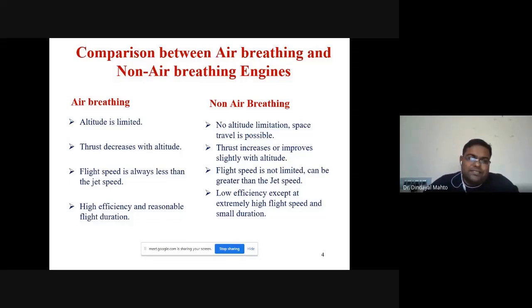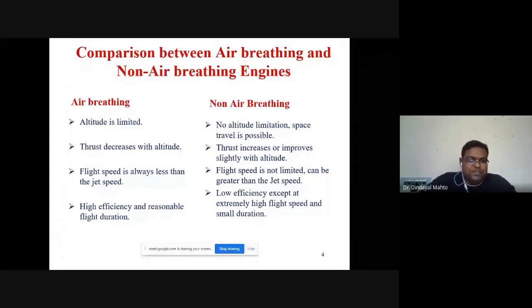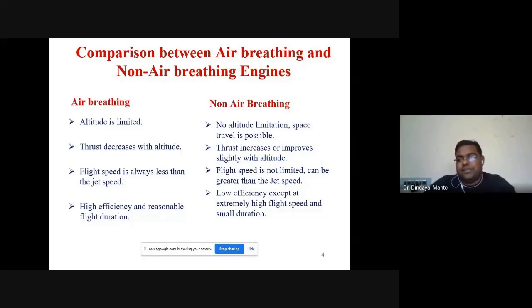The second point in air breathing engines is that thrust decreases with altitude. As we all know, as we go high, pressure decreases, and temperature also decreases. When both of these parameters are decreasing, it will have a direct impact on the density. Hence the mass flow rate of air coming inside the engine will keep decreasing. So the engine will not have sufficient mass of air, and the thrust generated will be less. Overall efficiency will drastically decrease at higher altitude. That's why altitude limitation comes into the picture.